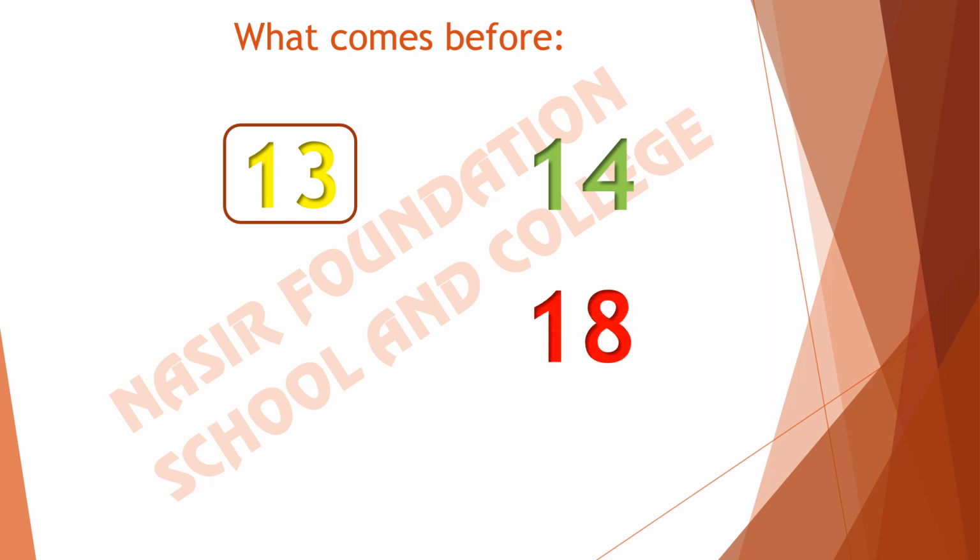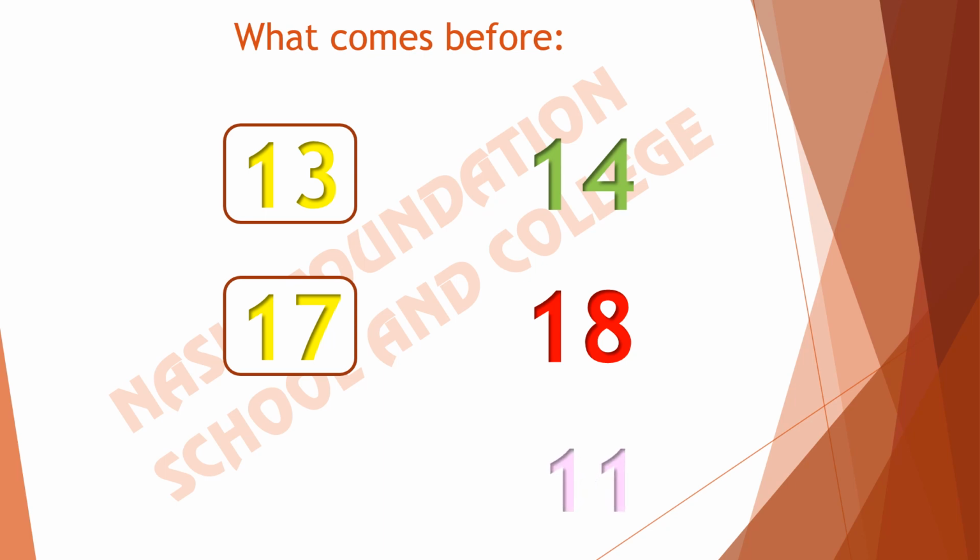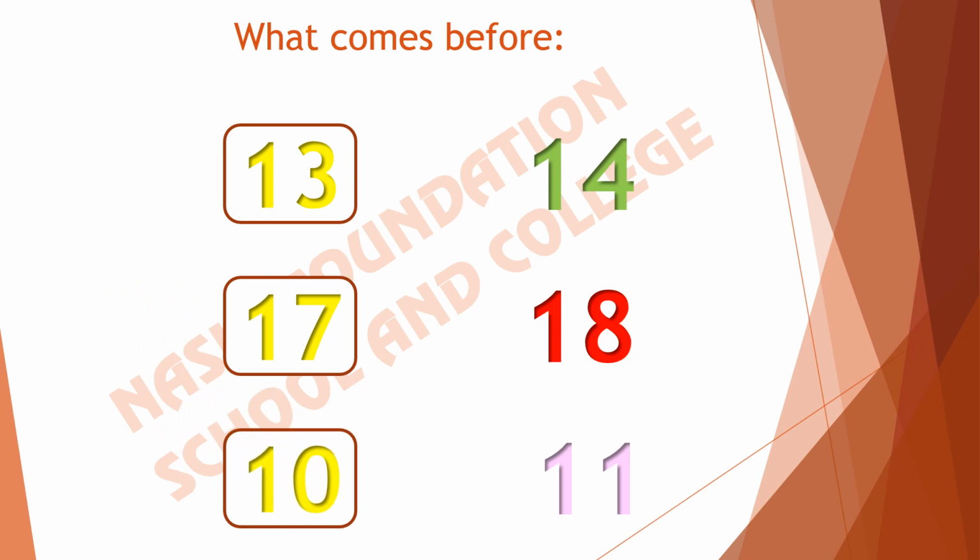Now we have 18. Subtract 1 from 18, it comes 17. If we subtract 1 from 18, we will get 17. What will we get? 17. 11. What comes before 11? Very good. We get 10. If we subtract 1 from 11, we get 10.